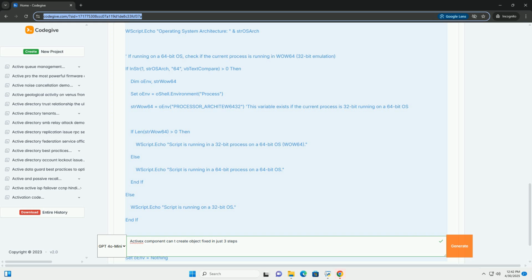Dependency Walker will display a hierarchical view of all the dependencies. Look for dependencies that are marked as missing or that have error icons. These indicate problems that need to be resolved.